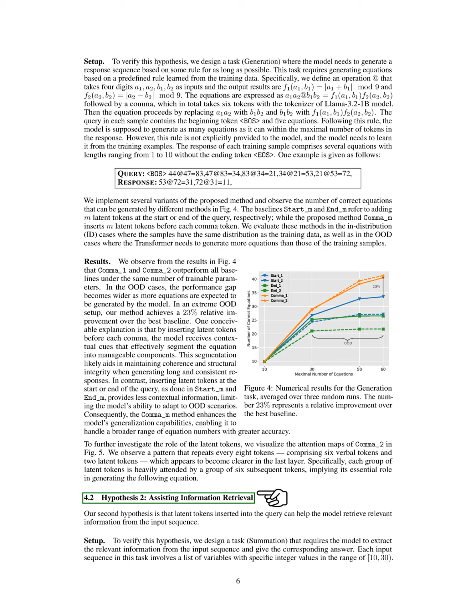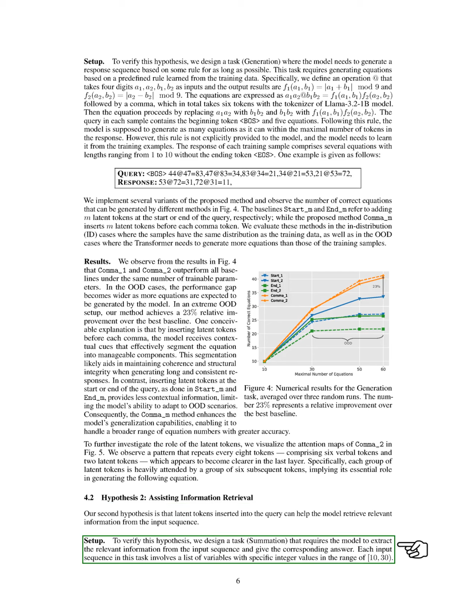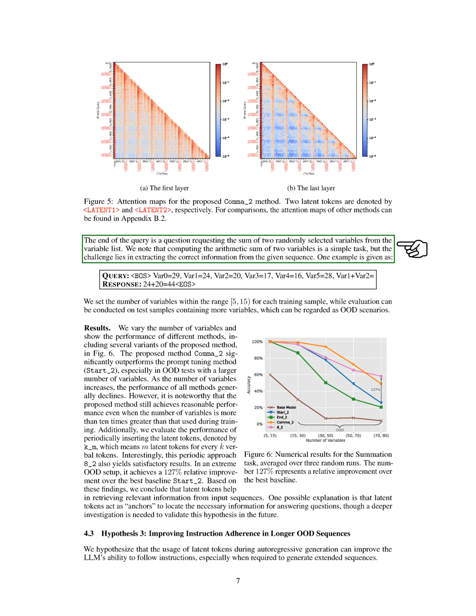For our second hypothesis, we propose that latent tokens can assist the model in retrieving relevant information from the input sequence. To test this, we create a task called summation, where the model must extract relevant information and provide the correct answer. Each input sequence includes a list of variables with integer values ranging from 10 to 30. The query ends with a question asking for the sum of 2 randomly selected variables from this list. While calculating the sum is straightforward, the challenge lies in accurately extracting the necessary information from the sequence.